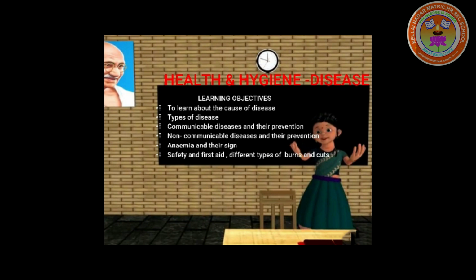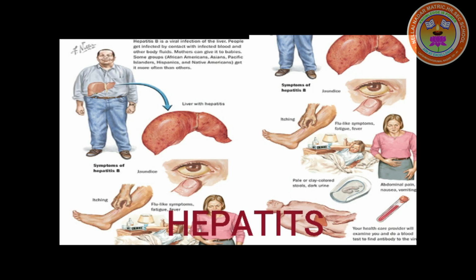Now we are going to learn about diseases caused by virus. Viral diseases are hepatitis, chickenpox, rabies. Hepatitis is a fatal disease caused by hepatitis virus A, B, C, D and E, spread by contaminated water, sharing of needles and blood transfusion. Symptoms for this disease are loss of appetite, vomiting, and eyes and urine turning yellow in color. How to prevent and to treat? Drinking boiled water, proper cleaning of hands.